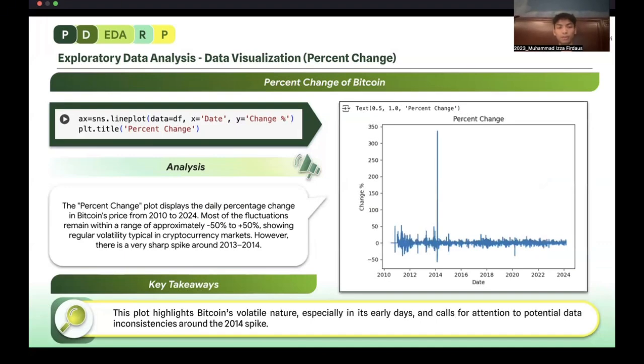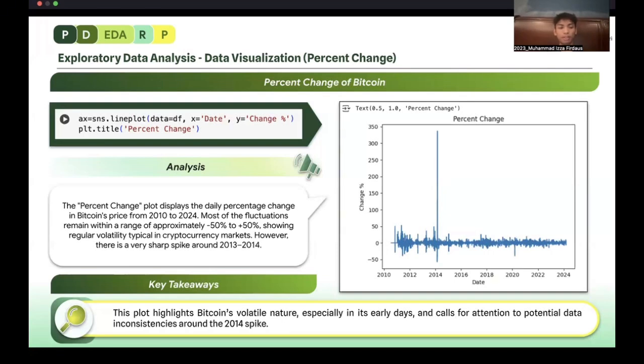Lastly, for our data visualization for the percent change on the EDA, on the left we have the code of the line plot for the percent change, which has the date and change percentage. The percent change plot displays the daily percentage change in Bitcoin price from 2010 to 2024.